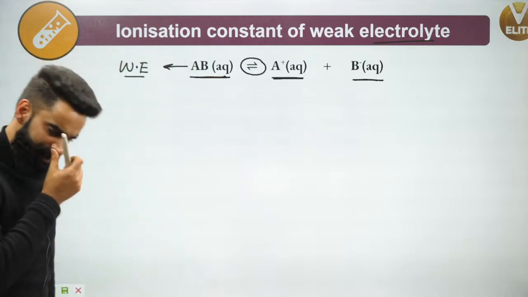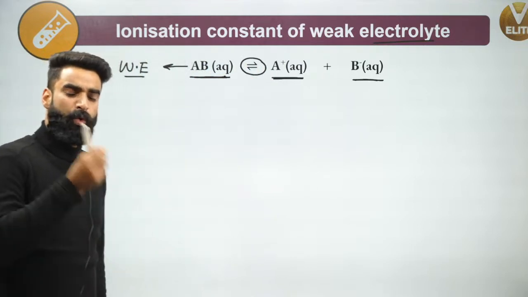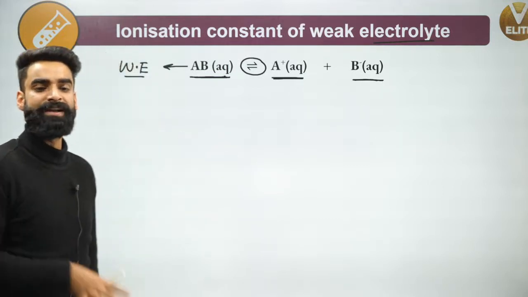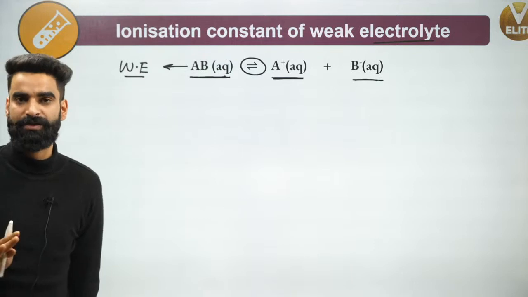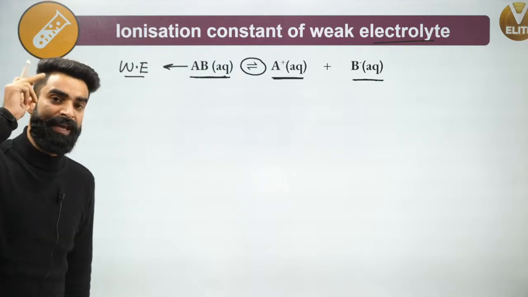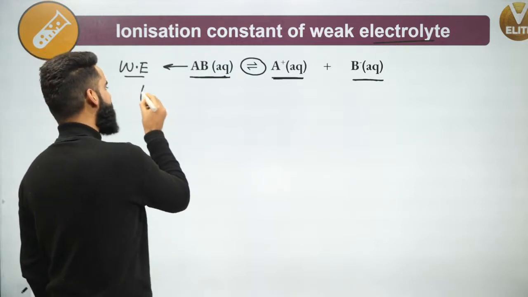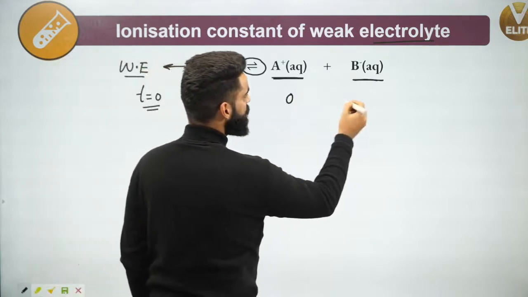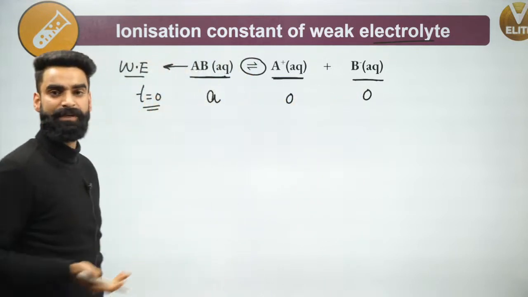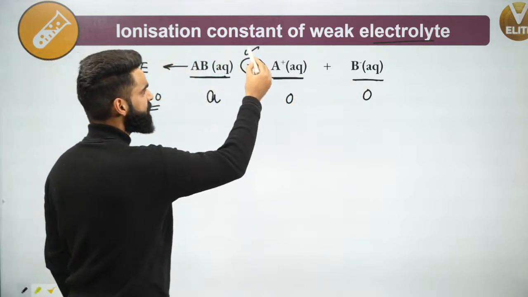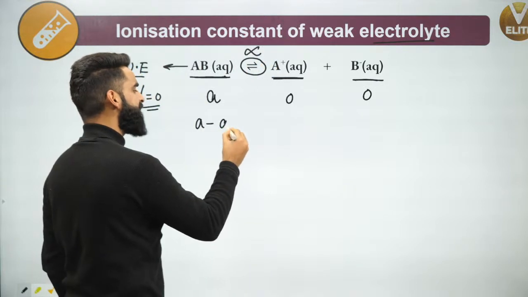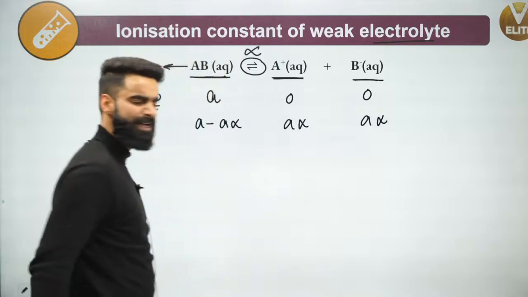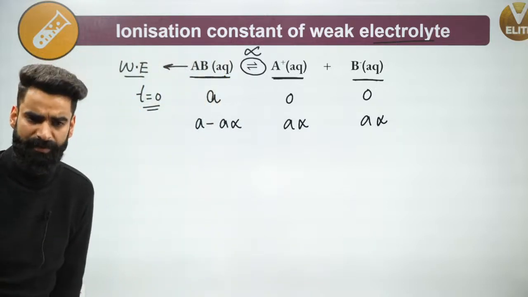Very simple. Now, if you remember, whatever treatment we used to do with the moles, the same treatment in this chapter we are going to do with the concentration. In chemical equilibrium, I used to write at time t equal to 0: let's say I have A moles of this, 0 moles of this, and 0 moles of this. If the degree of dissociation is alpha, I used to write A minus A alpha, A alpha, and A alpha. This is something we used to do in chemical equilibrium.